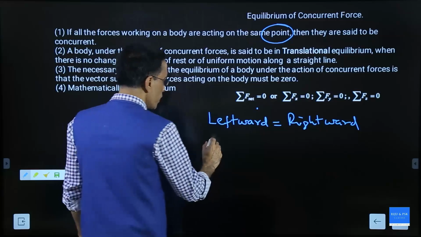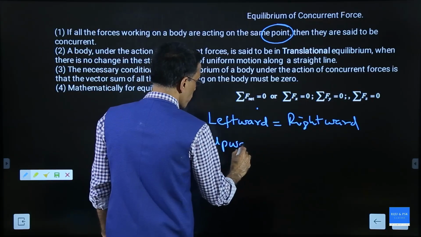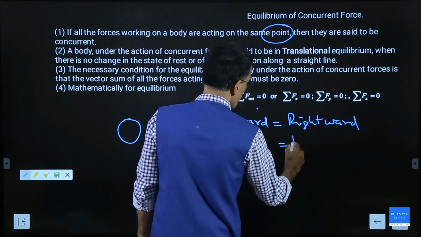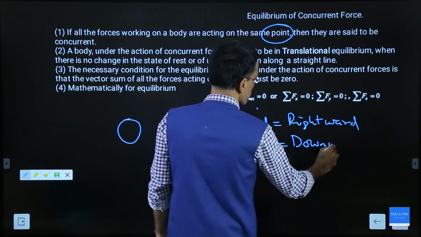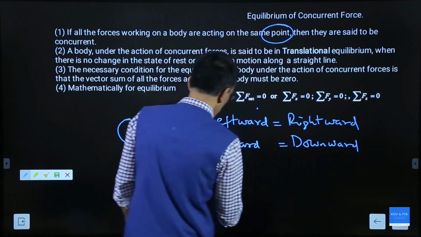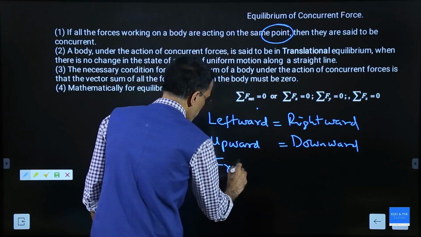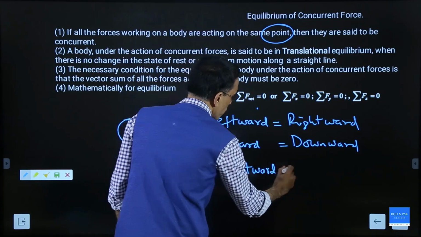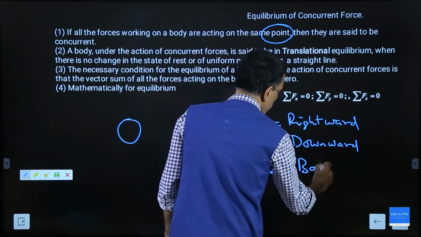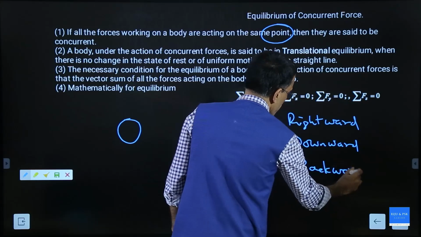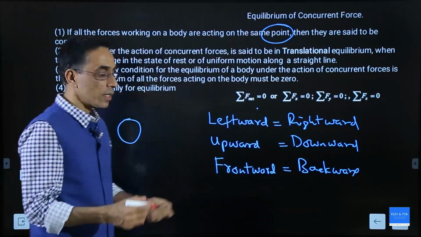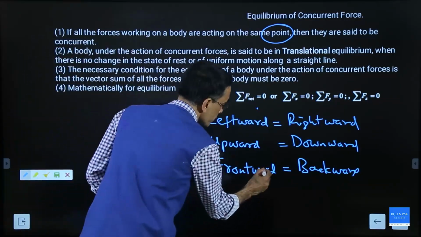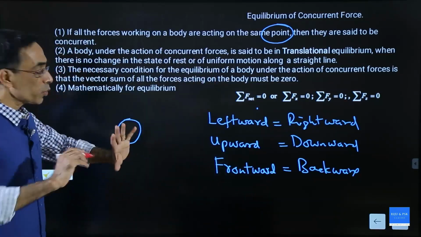Okay. Then upward should be equal to downward. Upward force should be equal to downward force. And this will not generally come frontward, and actually ahead of the body, frontward should be equal to backward. And frontward is not a word that we generally use. Okay. This is how you understand.